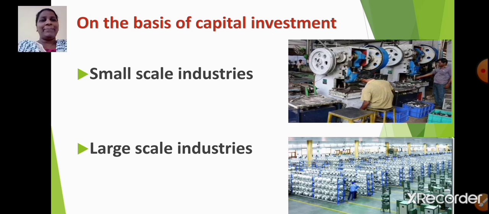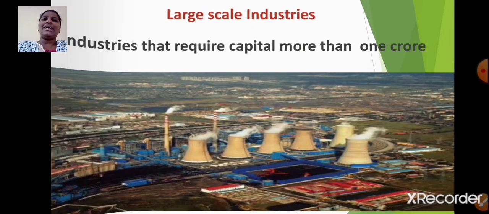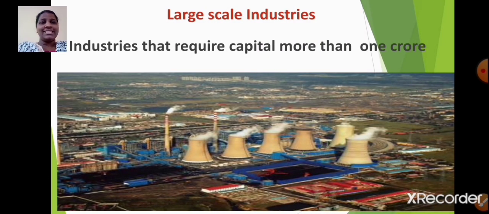On the basis of capital investment, industries can be classified as small-scale industries and large-scale industries. In small-scale industries, the capital required is less than that of large-scale industries. Let us learn. Industries that require capital up to 1 crore are called small-scale industries. And what about large-scale industries? These industries require capital more than 1 crore. So I hope you will remember this.